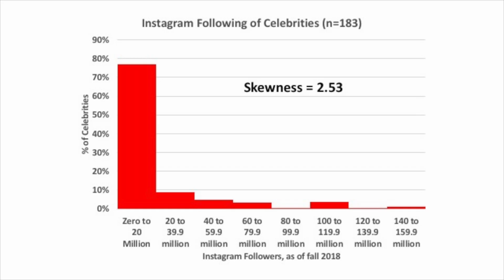Because this histogram is skewed to the right, we use the 5-number summary to characterize the center and the spread. The 5-number summary is the minimum value, the first quartile, also known as the 25th percentile, the 50th percentile, also known as the median, the third quartile, which is the 75th percentile, and the maximum value.